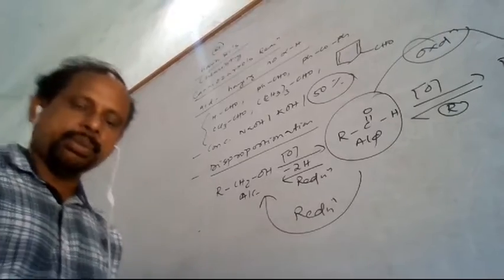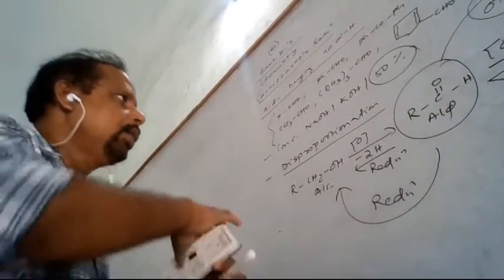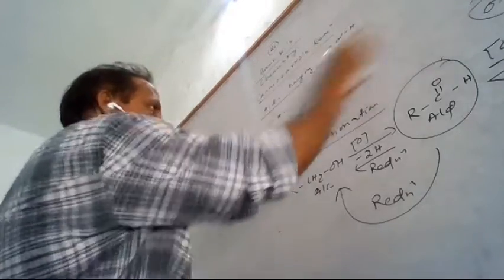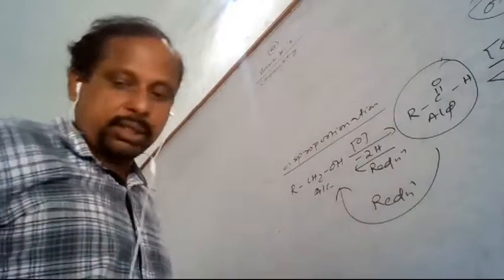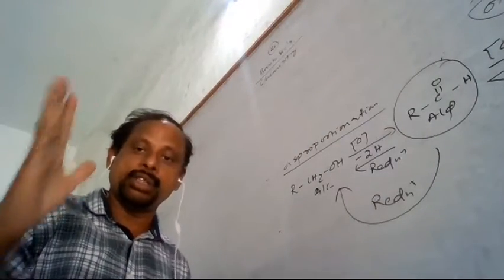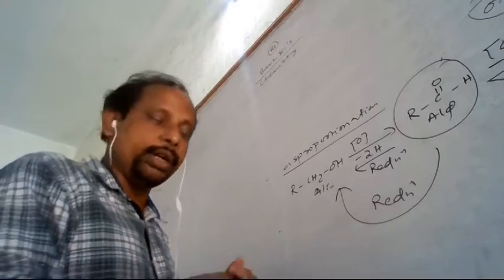So in the disproportionation reaction, the same compound oxidizes as well as reduces. The Cannizzaro reaction is an example of a disproportionation reaction, a redox reaction where the same compound is oxidized as well as reduced.